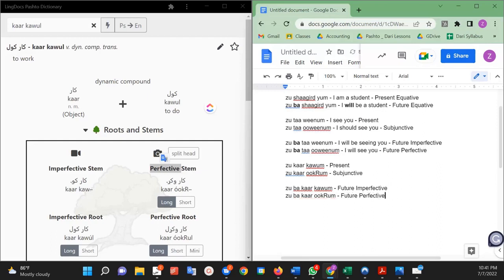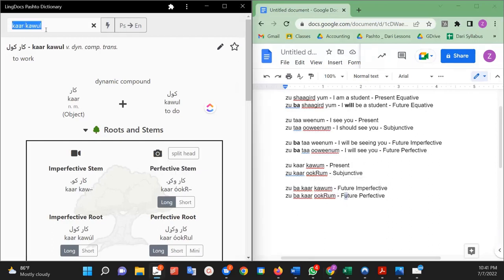So notice, one thing I want to point out is whereas winum and uinum, the only difference was the u here. Notice kawum is an irregular verb, so it has a bigger difference. We have kawum and ukuram. So just be aware of that.